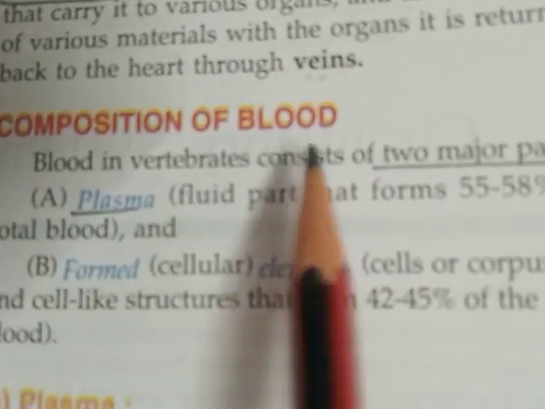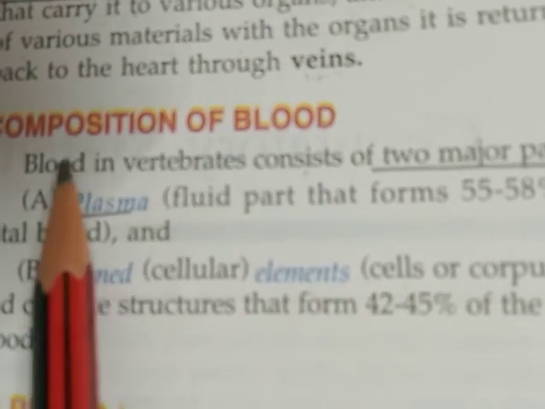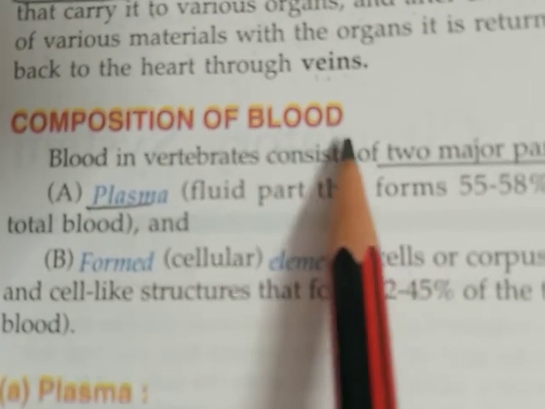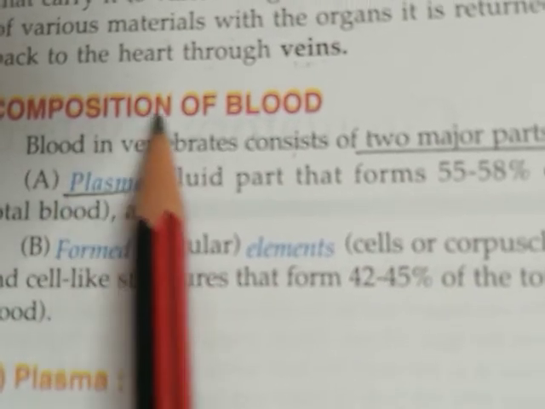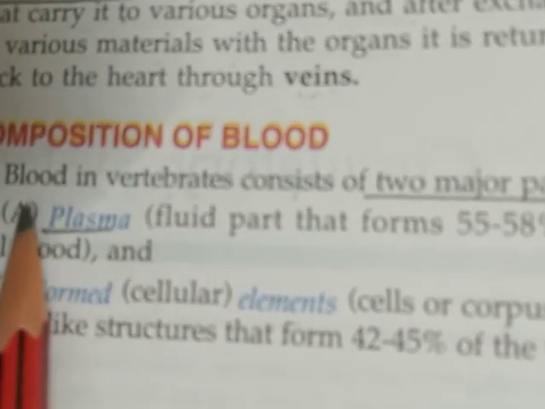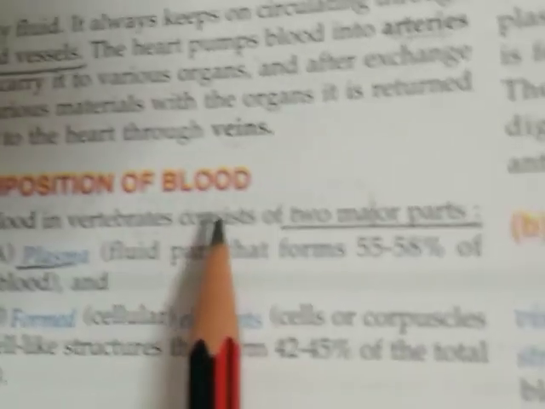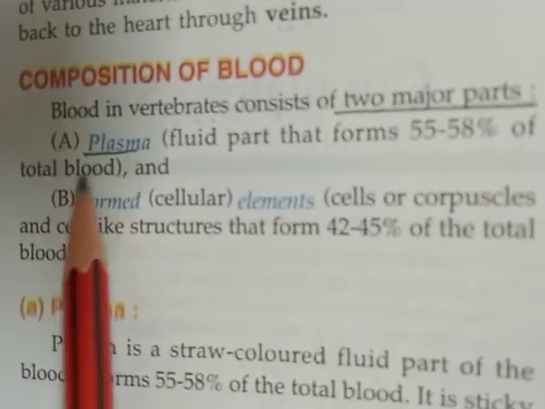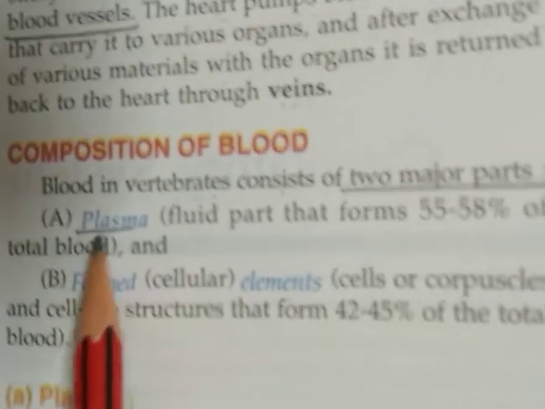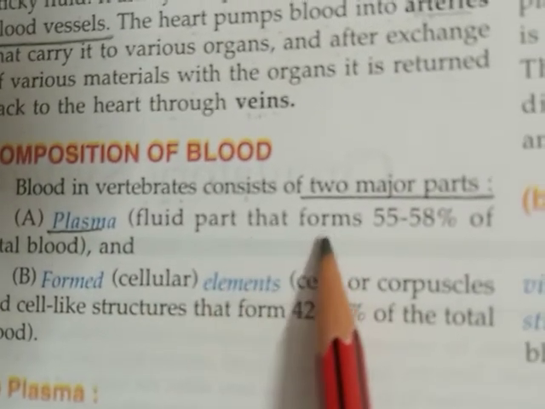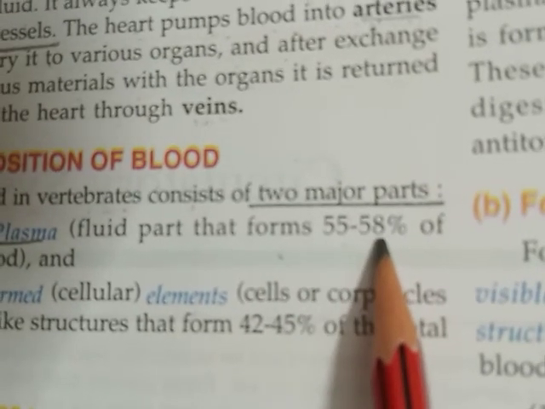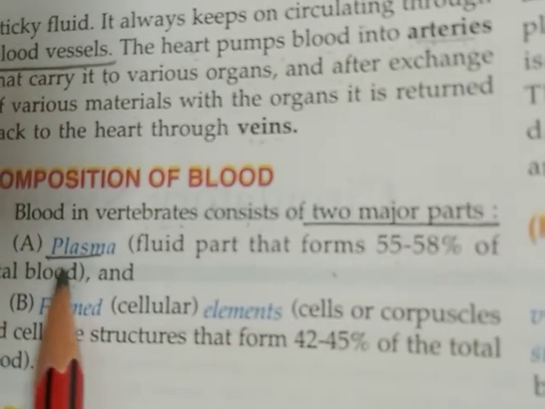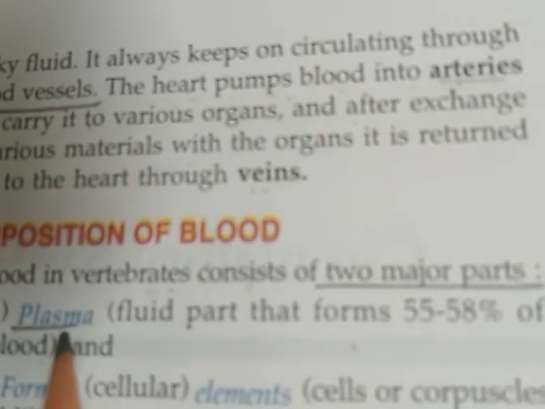Now, composition of blood. Composition of blood means the blood is composed of different things, or we can call it what it is made up of. It consists of. So blood in vertebrates consists of two major parts. One is the liquid or fluid part known as the plasma. This plasma is the fluid part that forms 55 to 58% of the total blood.